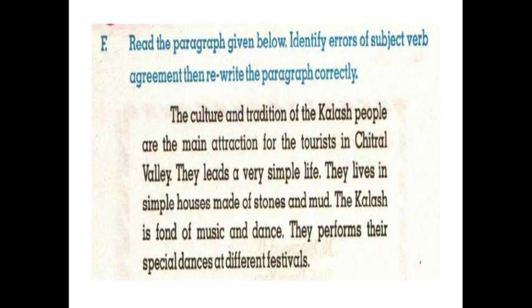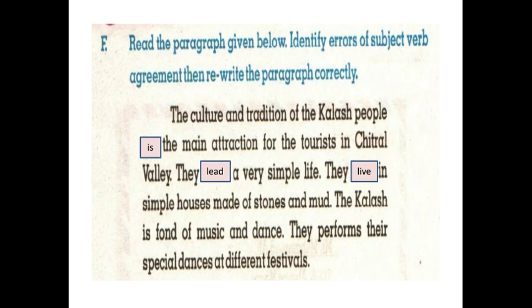The culture and tradition of the Kalash people is the main attraction for the tourists in Chitral Valley. Here is the agreement of attraction. Attraction is singular, so is is used. They leads, no, they lead because they is plural. They lead a very simple life. They lives, no, live because they is again plural, so we will use without S, live.